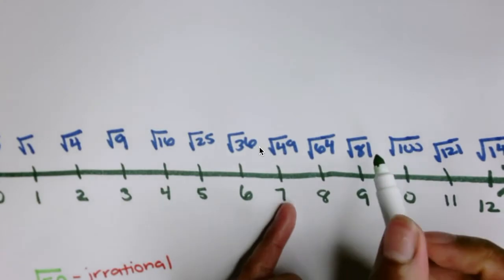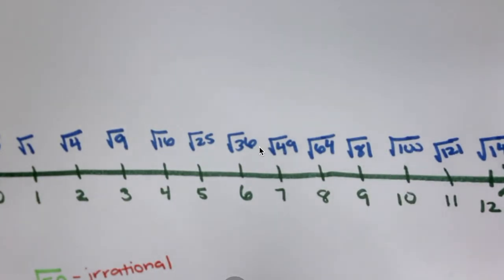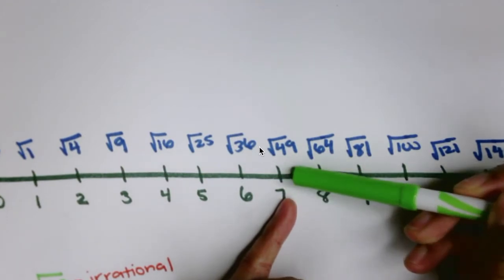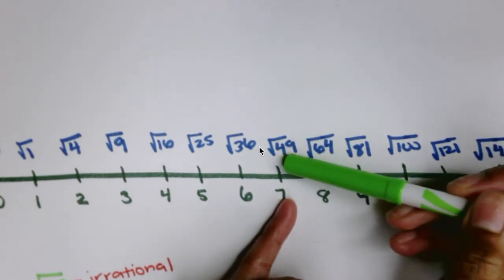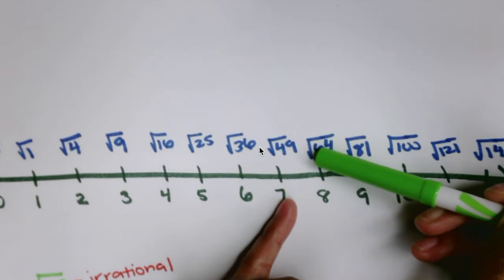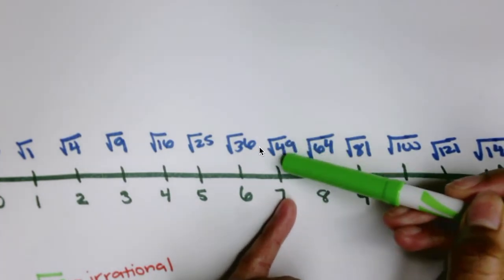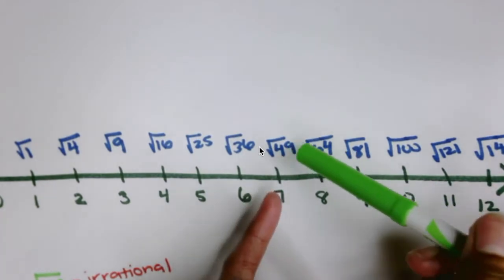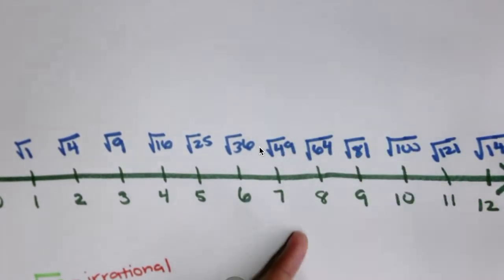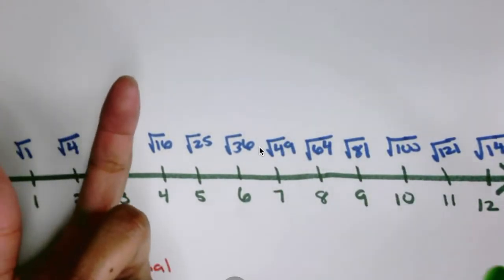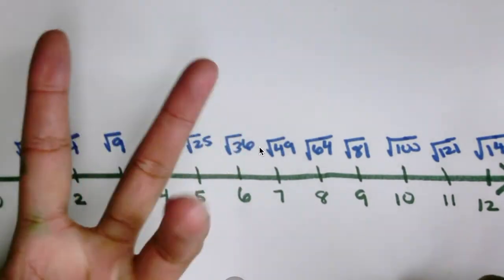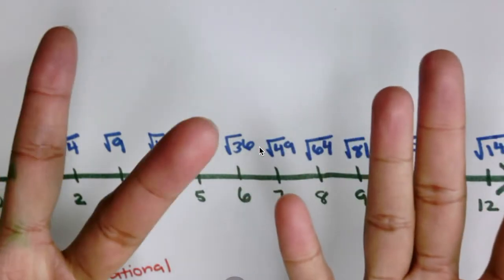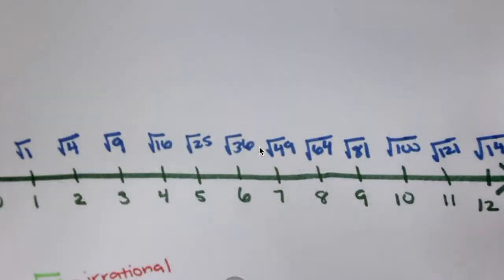Now you've got to be able to approximate. Would you say that it's 7.5? Like, is 50 halfway between 49 and 64? Probably not. 50 is really, really close to 49, right? And you've got to start to think about how many numbers are between 49 and 64. So you've got 49, 50, 51, 52, 53, 54, 55, 56, 57, 58, 59, 60, 61, 62, 63, 64. So there's 15 numbers there.